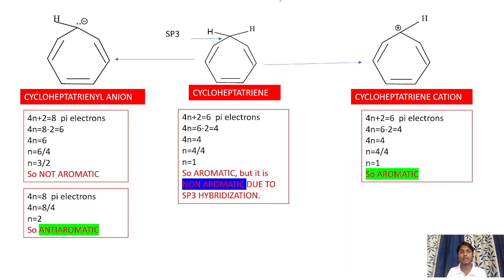Next, cycloheptatriene. This also contains an sp3 hybridized carbon atom, so it is considered as a non-aromatic compound.